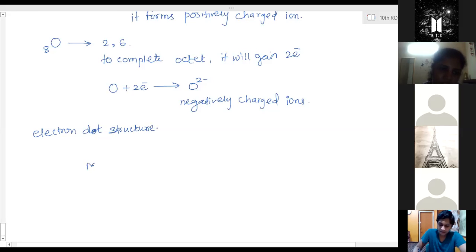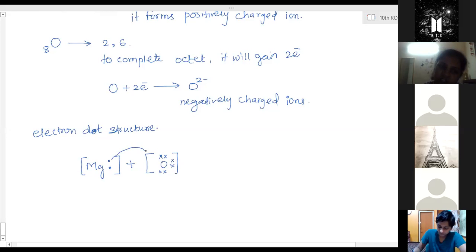So in that, first, magnesium has 2 electrons. Always you have to show it in square brackets. Plus oxygen, it has 6 electrons. So I'm showing this with a cross: 2 top, 2 side, 2 down. These 2 are left because it doesn't have 8 electrons in the beginning.